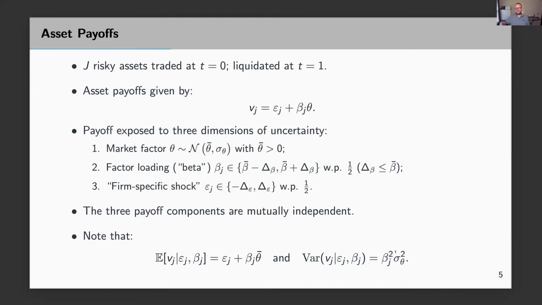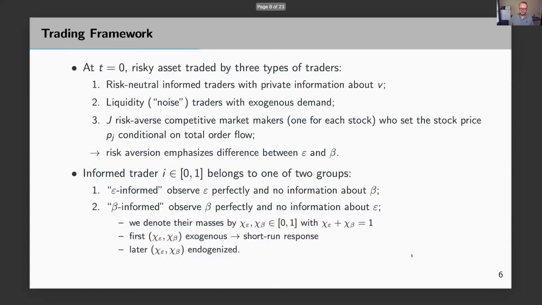A higher beta j means more systematic risk and therefore higher variance. So that's, again, the key difference between epsilon and beta information. Now, a little bit more information about the trading framework.